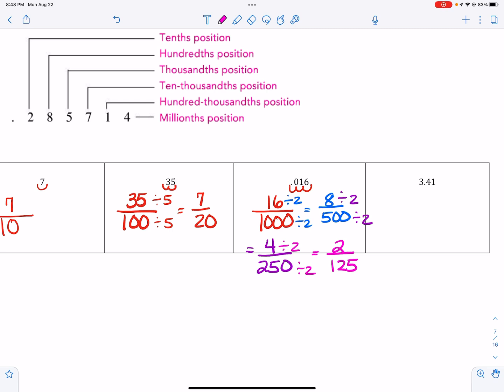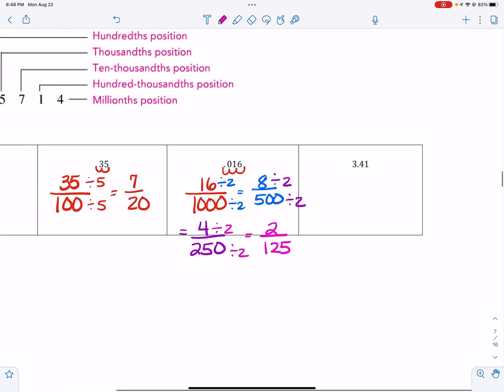And you can check this because if you take 2 divided by 125, you should get 0.016. And so I'm going to just check it out. 2 divided by 125, I do get 0.016.